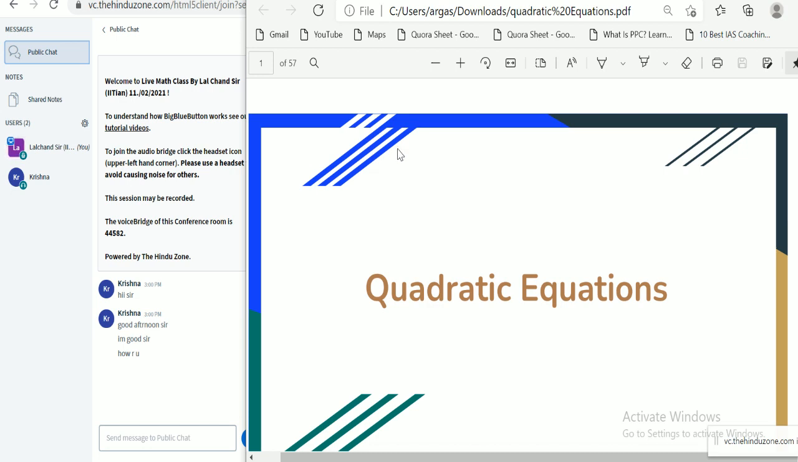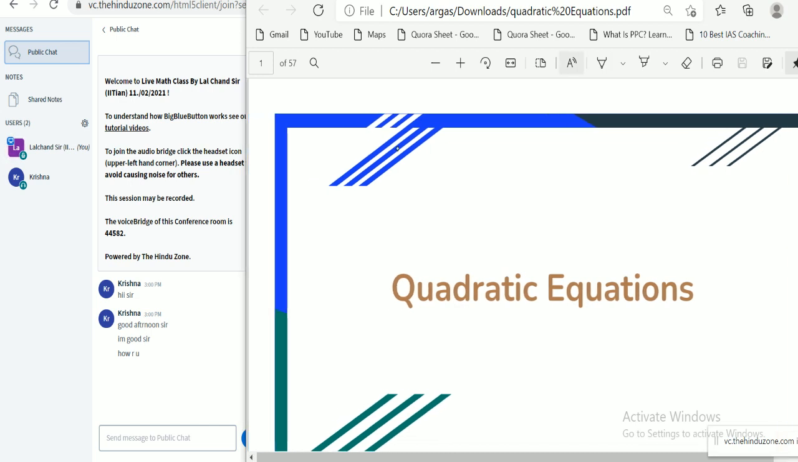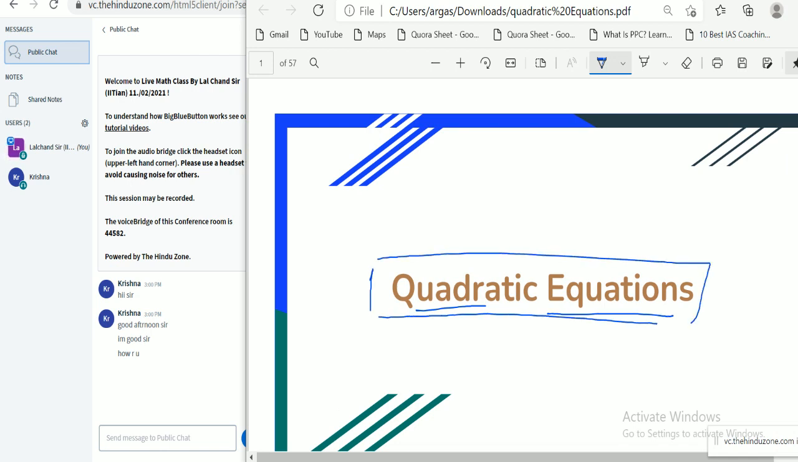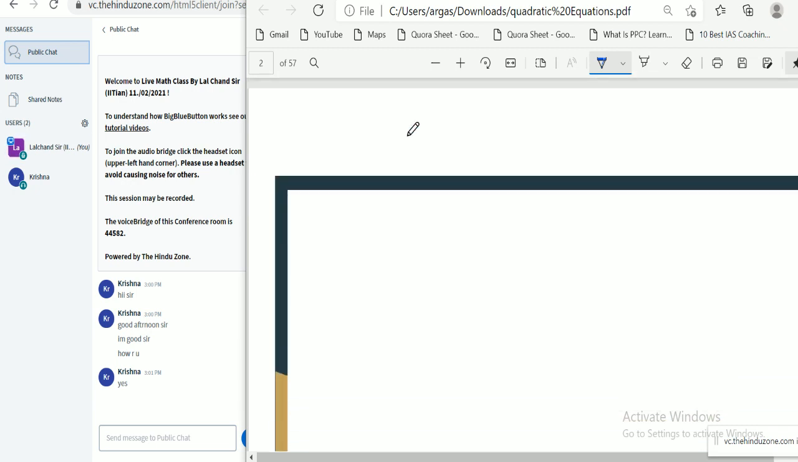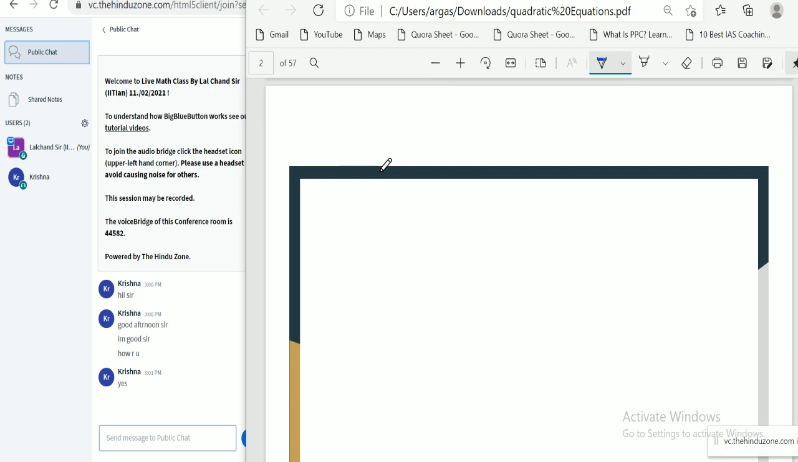Okay, I'm fine. Okay, so today we are going to discuss quadratic equations. Do you have any idea about quadratic equations? Have you solved exercises of the quadratic equation chapter from NCERT and other books? Some questions for your board preparation in school.